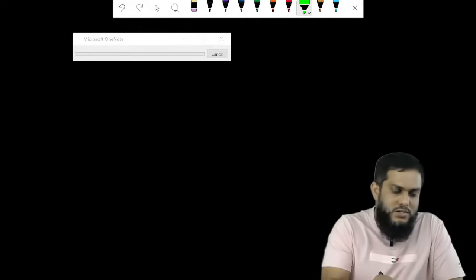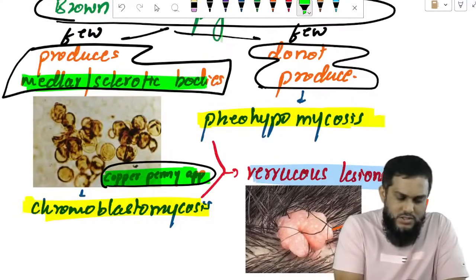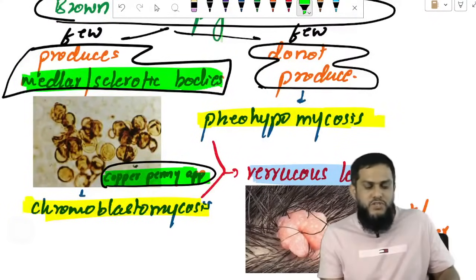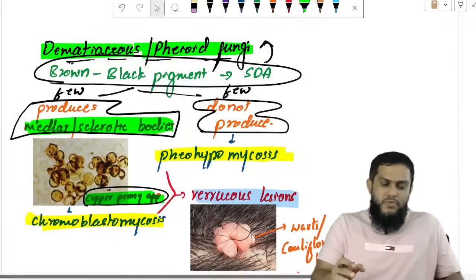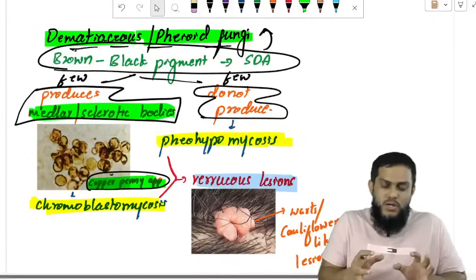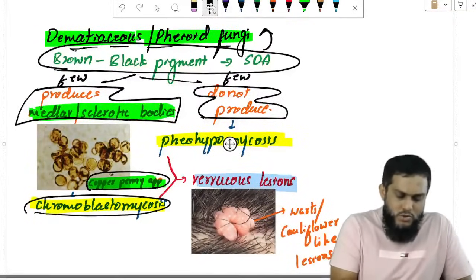Those are medullary bodies or sclerotic bodies. Produced by which fungi? Produced by dematiaceous fungi. Few dematiaceous fungi produce medullary bodies or sclerotic bodies. They look like copper coins, and these are the ones which cause chromoblastomycosis.